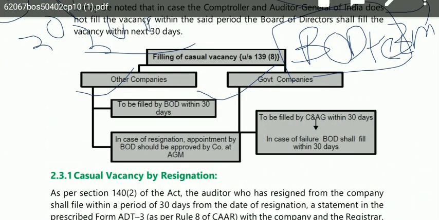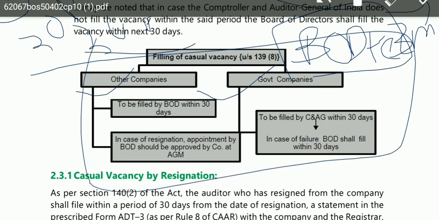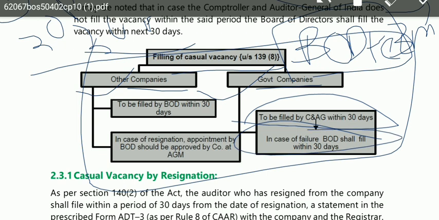Again, they have made a very beautiful flow chart, and here they have just summarized the whole topic. Filling of casual vacancy: other company, government company. If it is a government company, then it is to be filled by C&AG within 30 days, and if they fail, then BOD within 30 days. If it is a non-government company, then it is to be filled by BOD within 30 days. And if it is a case of resignation, then that appointment should also be approved by the AGM, that means the members. Okay.